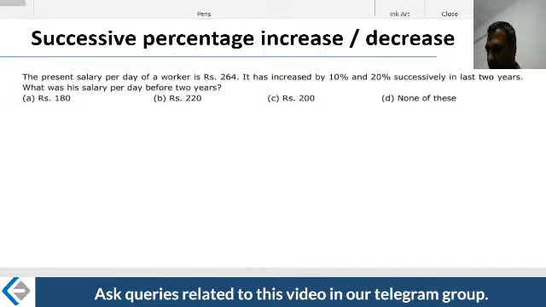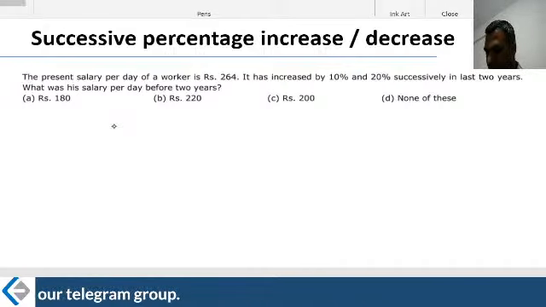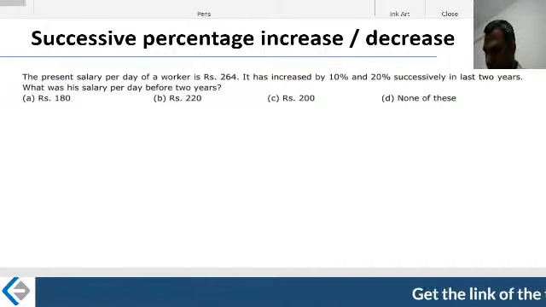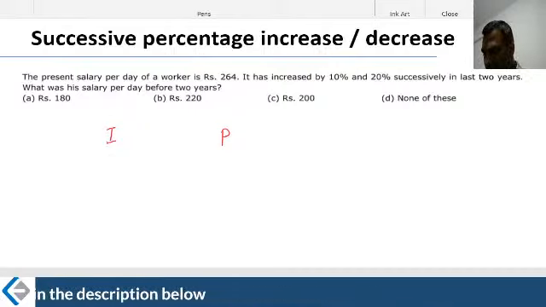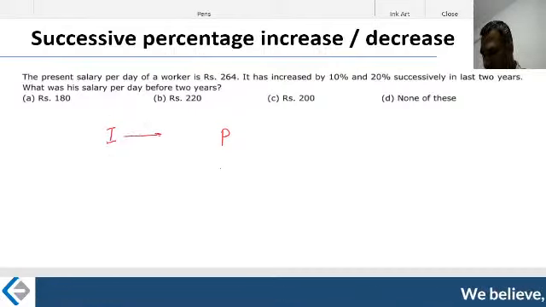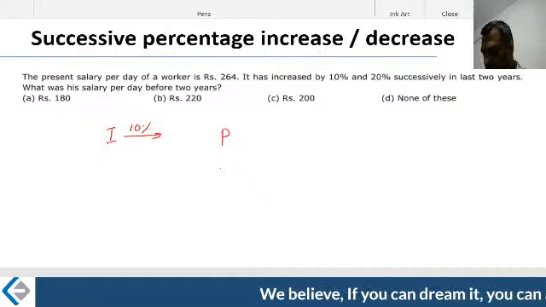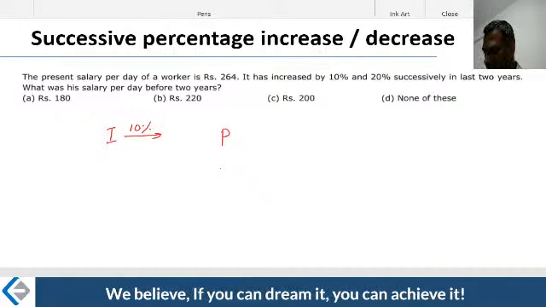So what is happening here? We are into the present. There was a past, an initial salary. The initial salary changed once by 10%, and it has become some number in between.